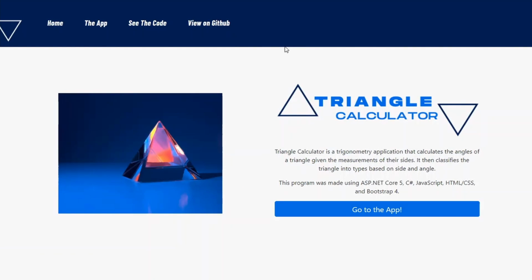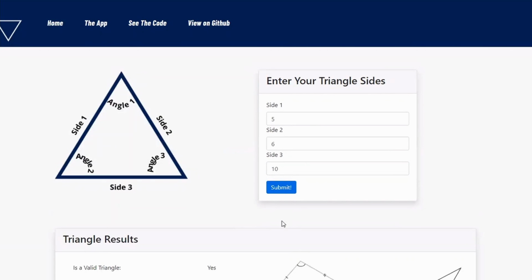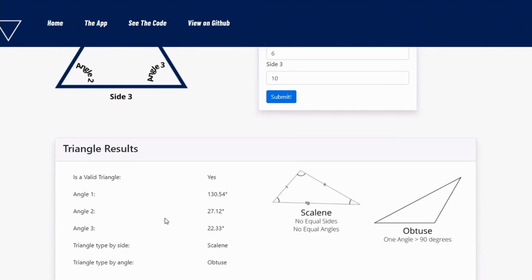Basically the idea of the app was you're given all three sides of a triangle and calculate the angles of the triangle, and calculate what type of triangle it is by side and what type of triangle it is by angle. So if I go to the app and say side 1 is 5, side 2 is 6, and side 3 is 10, then it would do all this.